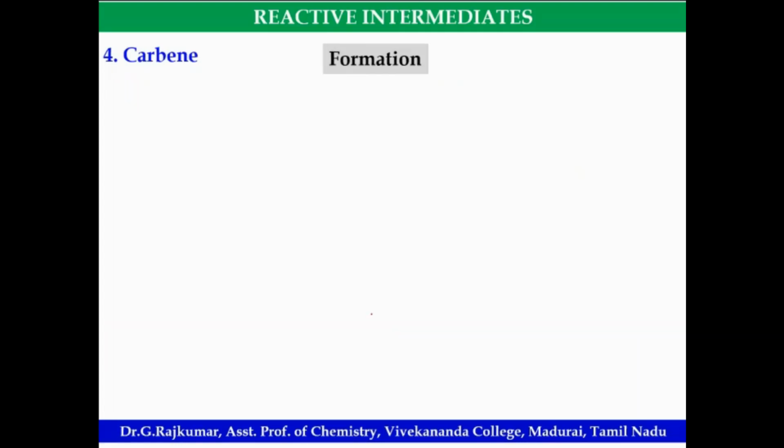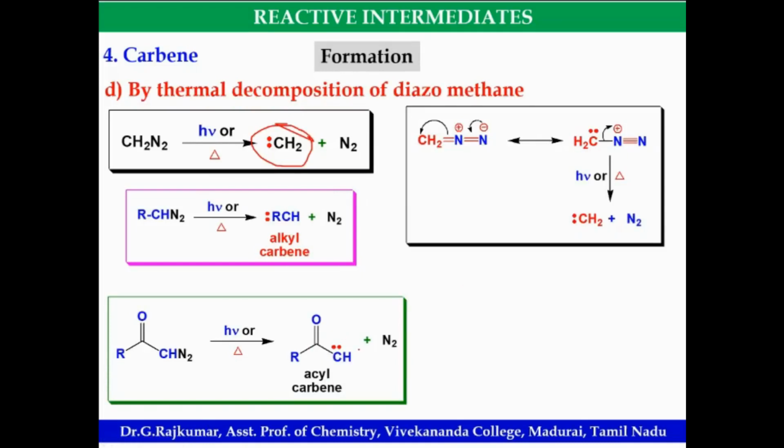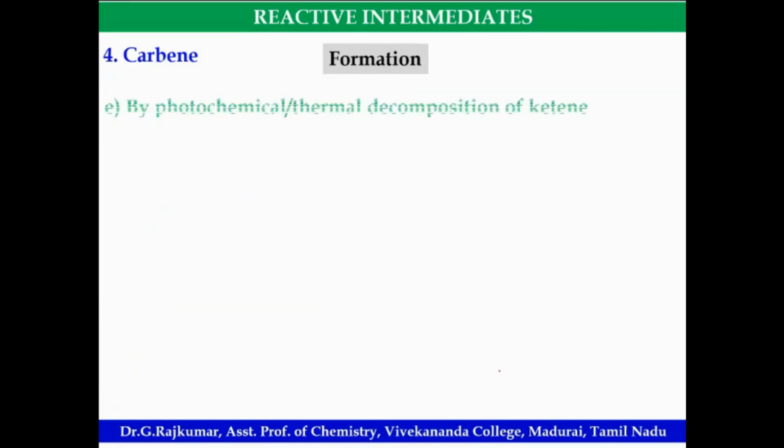And this is the formation of acyl carbene. And this is alkyl carbene. So if you want to prepare acyl carbene, you can take RCOCHN2. So these are some methods that can form carbene as the intermediate.